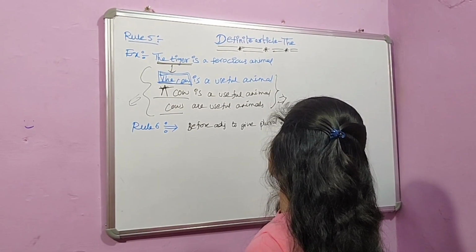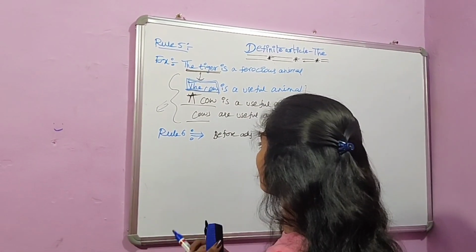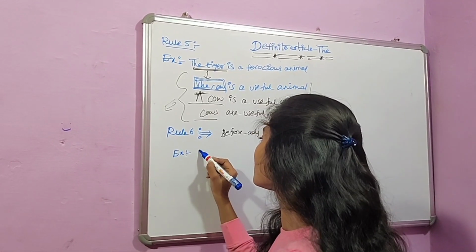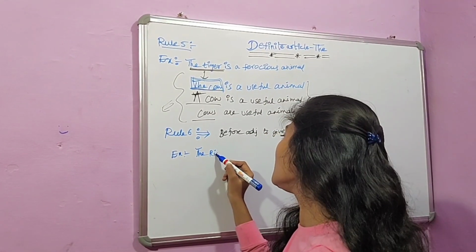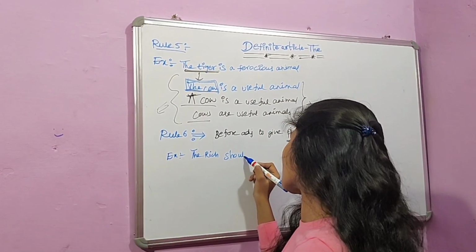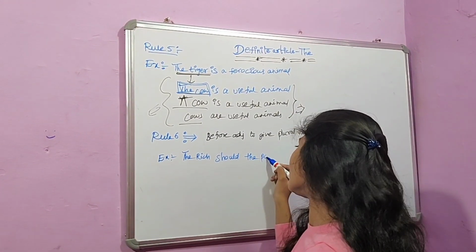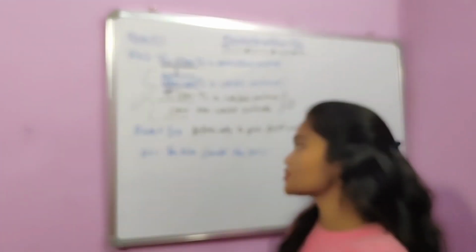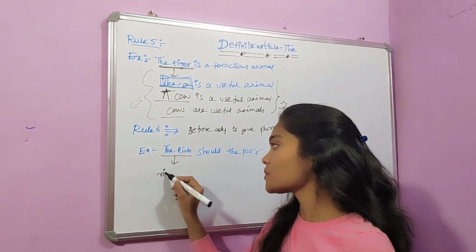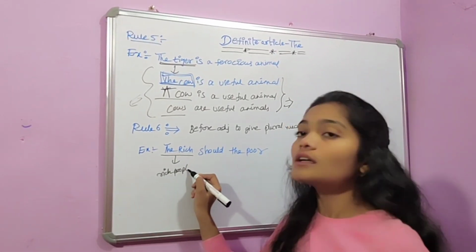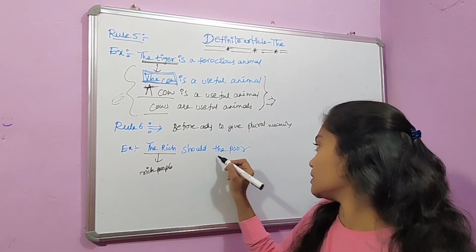For example, the rich should help the poor. In this sentence, the rich refers to rich people, okay? And again, the poor refers to poor people.